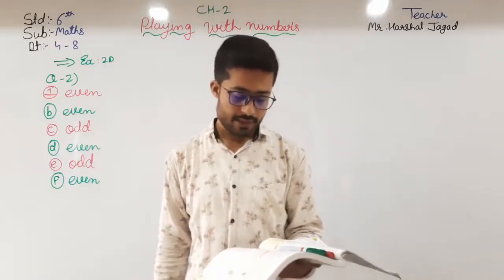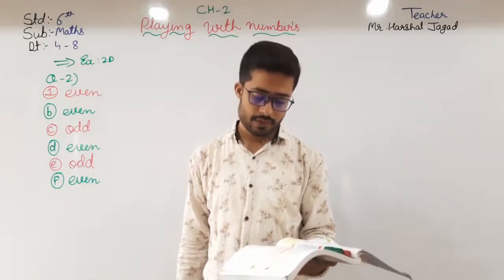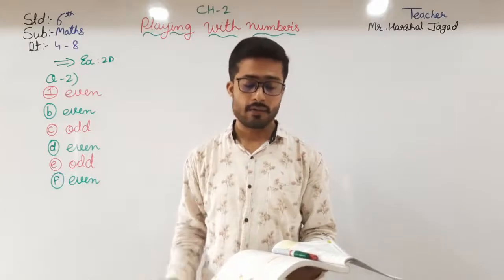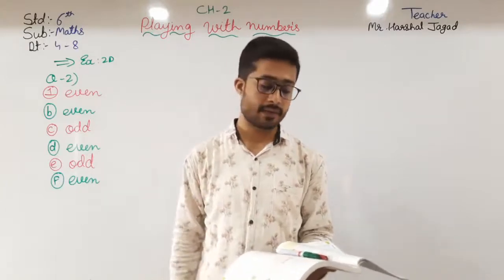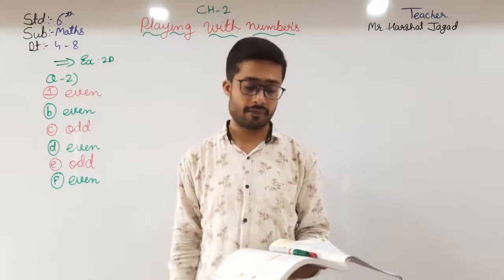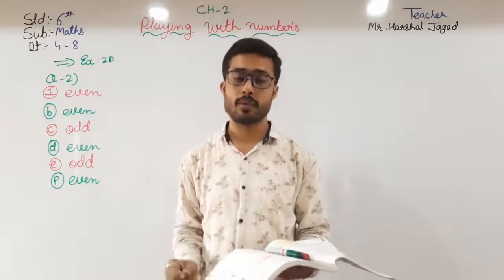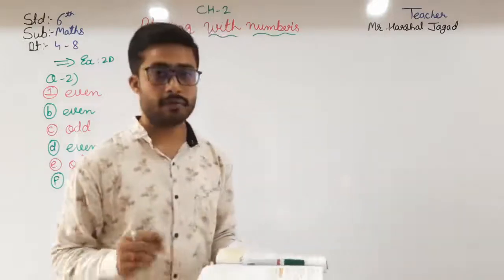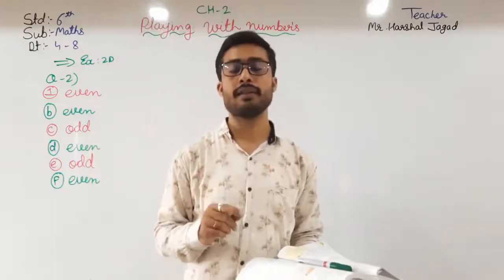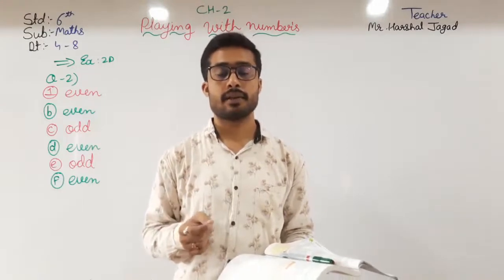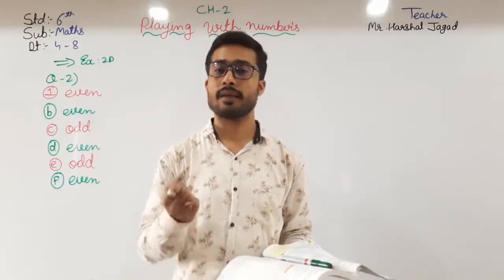Then, which of the following pairs of numbers are co-prime numbers? So what are co-prime numbers? Two numbers that have only one as a common factor are known as co-prime numbers. First of all, all prime numbers are always co-prime numbers.